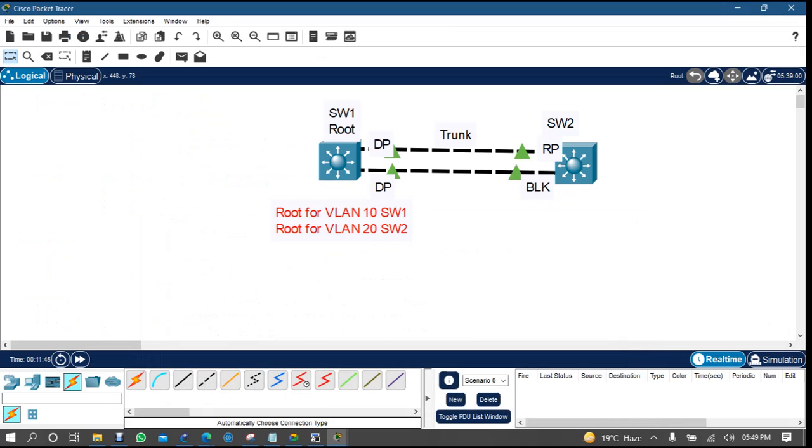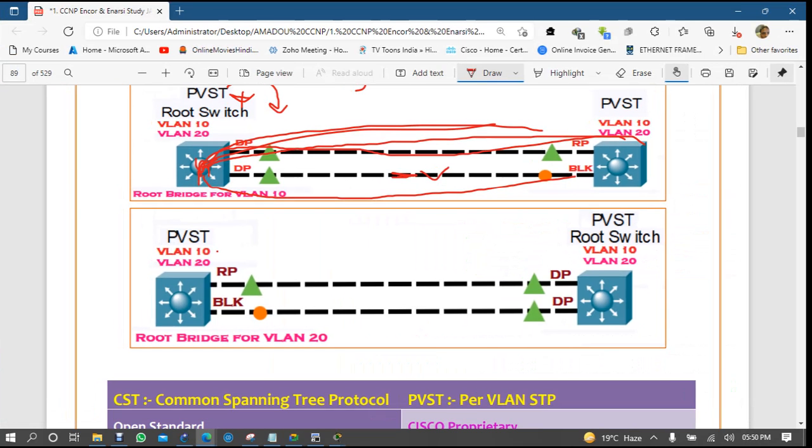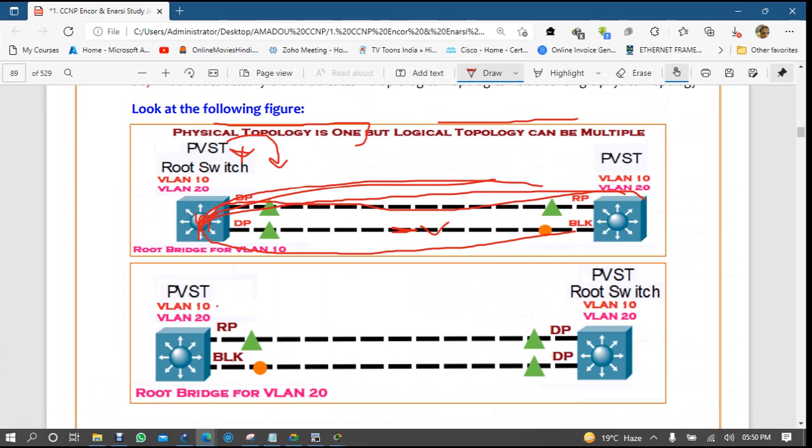Now see here. So now you're doing load balancing, which means VLAN 10 data will be used by this trunk and VLAN 20 data will be used by this trunk. So this is the benefit of PVST plus.